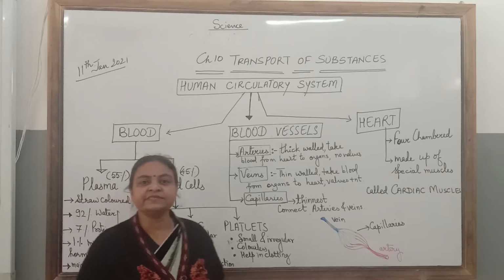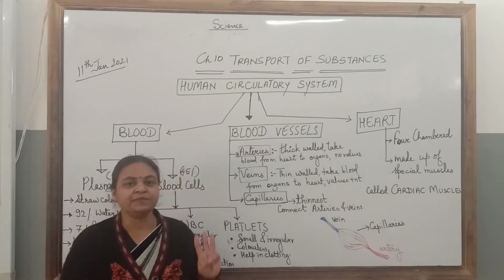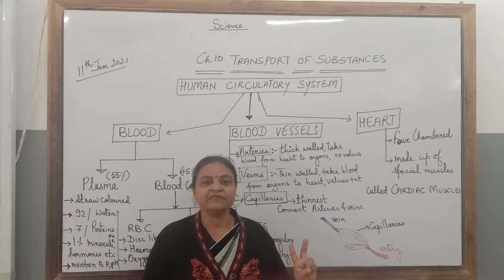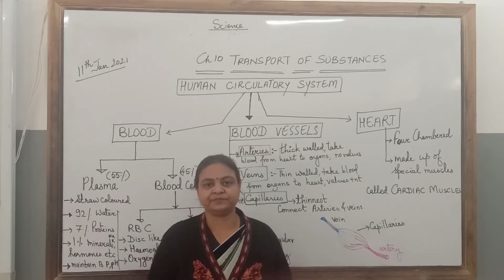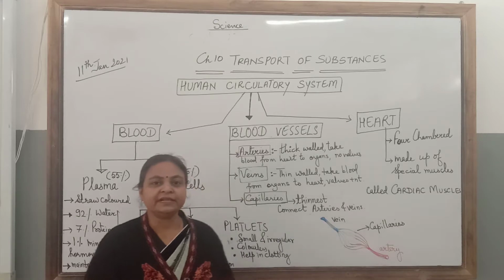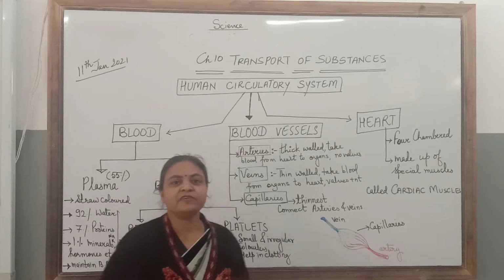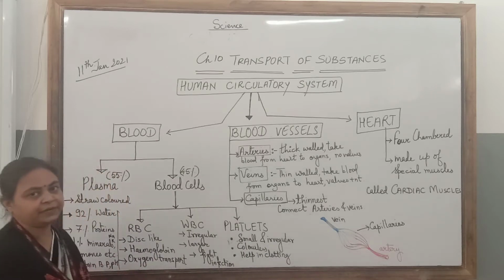Human circulatory system is divided into three parts: blood, blood vessels and heart. Let us see all these three one by one. First of all, let us begin with blood.